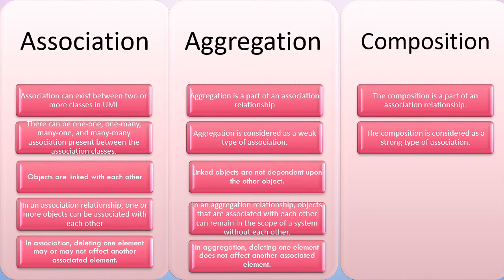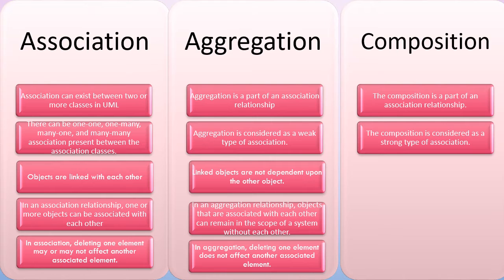The best example here we can consider is the whole class is a car, and its subclass is engine, and it is connected with a composition symbol. Composition's graphical notation is a filled diamond symbol.